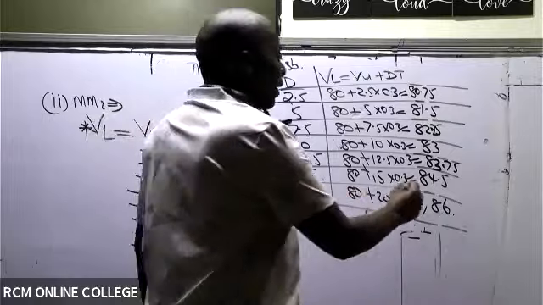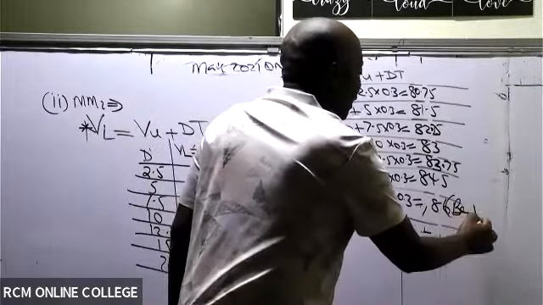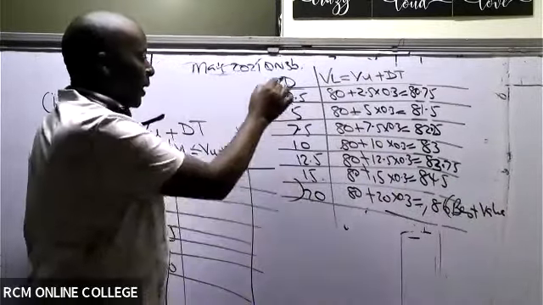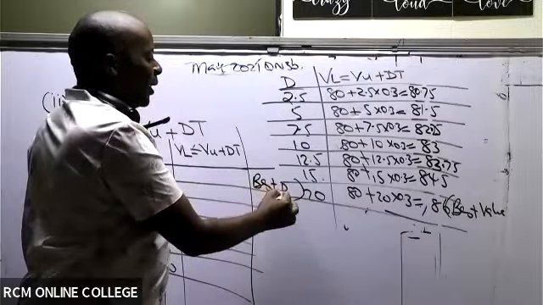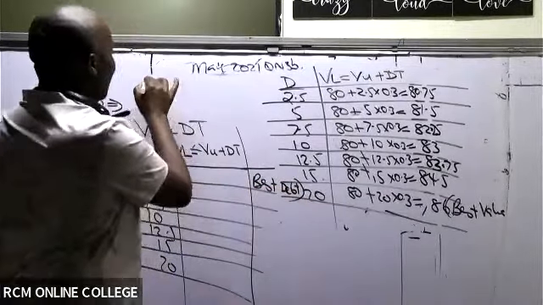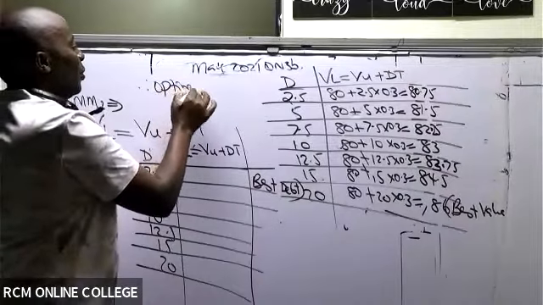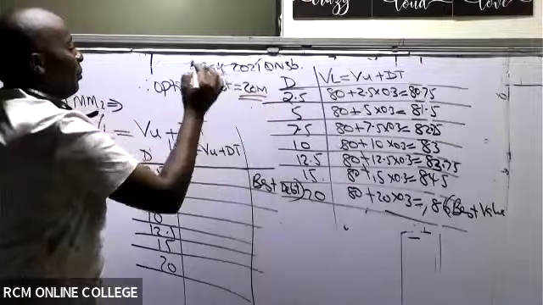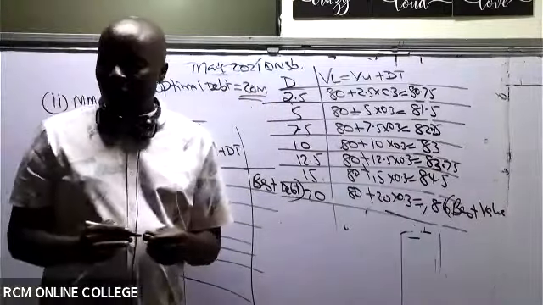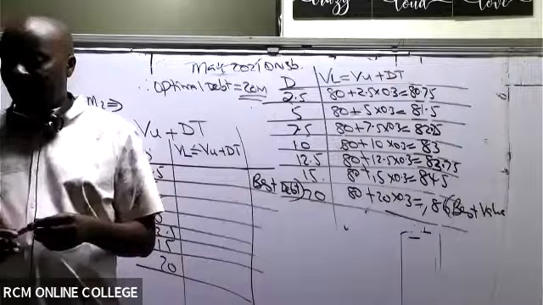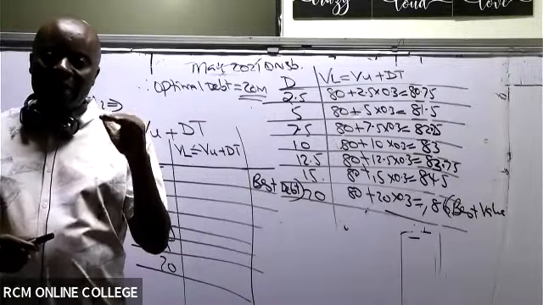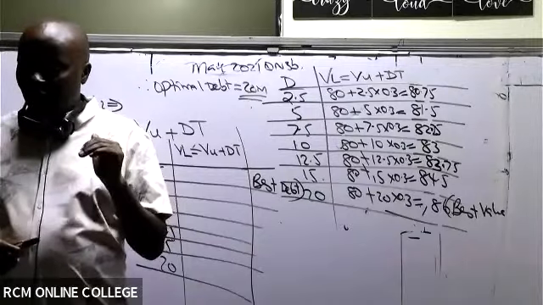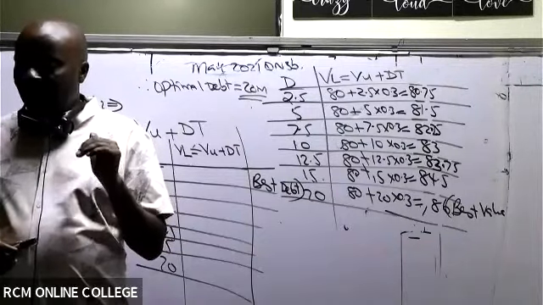That is why the very highest debt will always be the best. So this is the best value, the highest value, which is the optimal value. And therefore, this is the best debt. So optimal debt is how much? Optimal debt is 20 million, because it's the one that leads to maximization of firm value. So are we together, ladies and gentlemen, up to there?